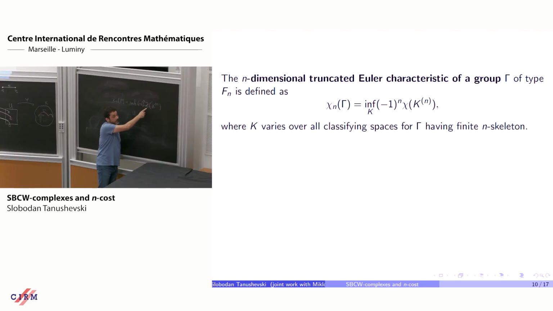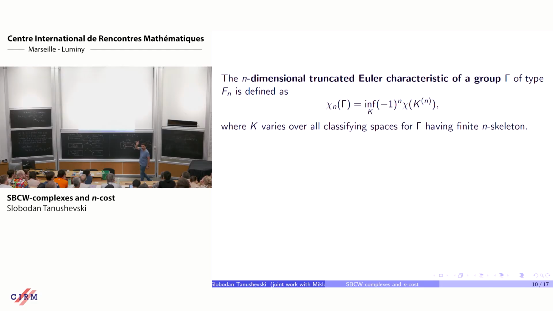It's finite, so it has an Euler characteristic, which is well defined. And I put this (-1)^n because I want the top cells, the n-dimensional cells, to be counted with a positive sign. So you start with a positive sign at the n cells, and then you alternate the sign.